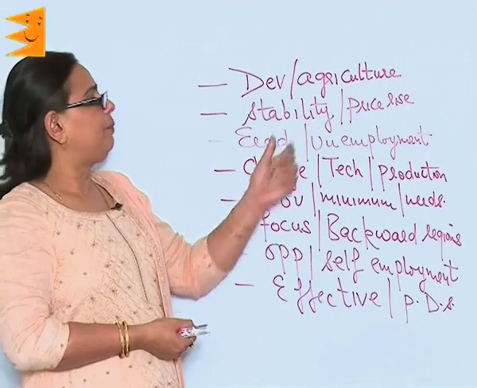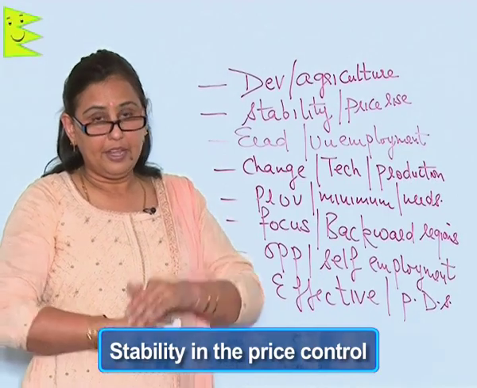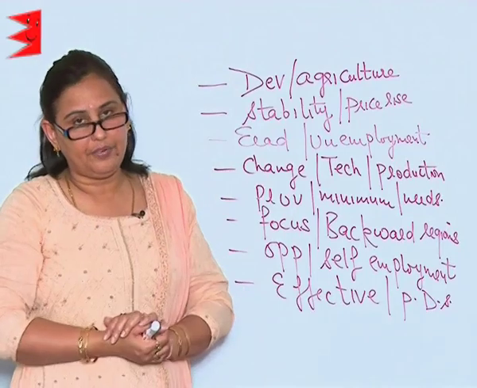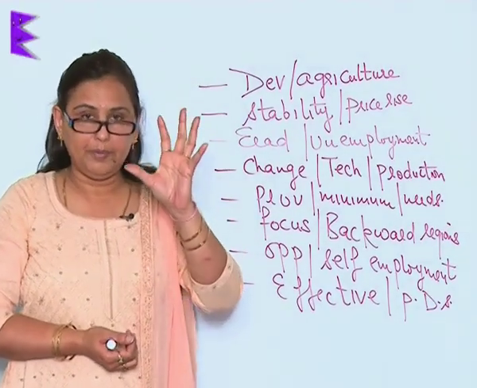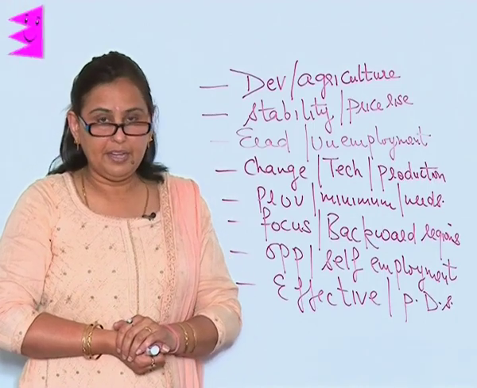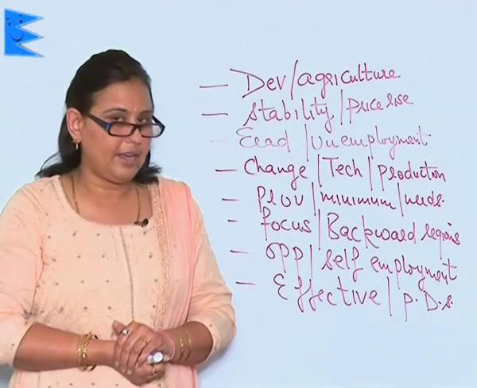The next measure would be stability in the price control. That is, we should see to it that there is not much inflation in the country. If there is a control on the prices of the goods in the country, definitely it will go a long way in eradicating poverty in the country.